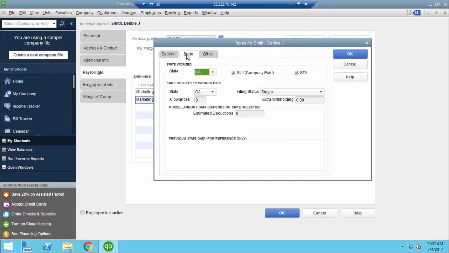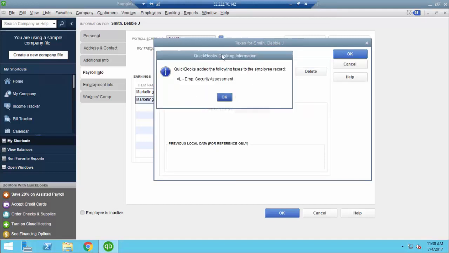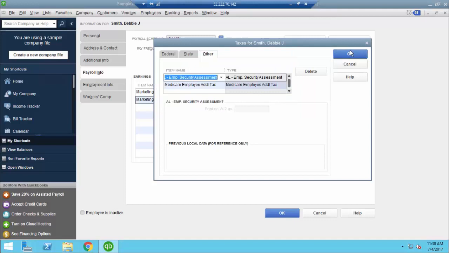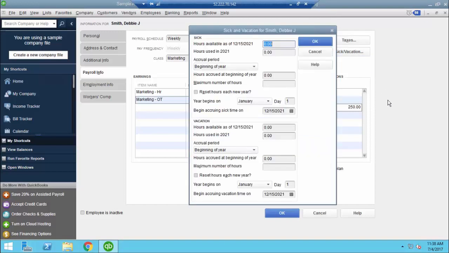Then I'm going to choose the state tab. She is in the state of Alabama. She's still, again, selected single with 1 allowance. And she chose no extra withholding, so I'm going to leave that at 0. I'm going to go to the other tab, and because she's not a California employee, we're going to take that out. I'm going to hit OK, and it's going to add the appropriate Alabama assessment. So I'll hit OK.